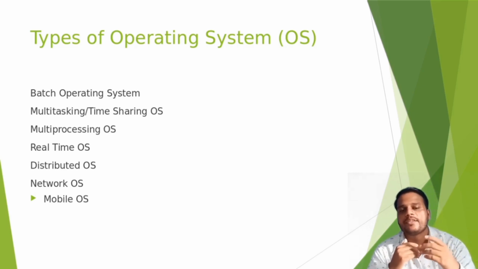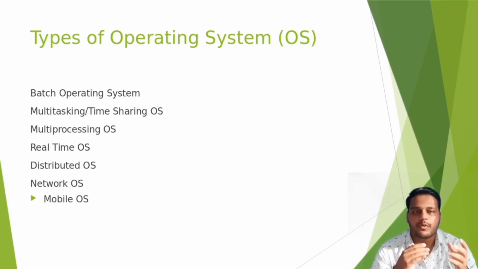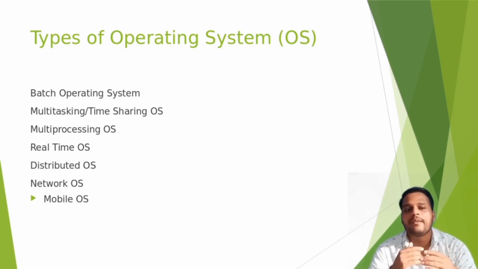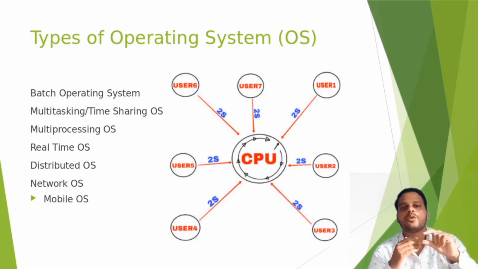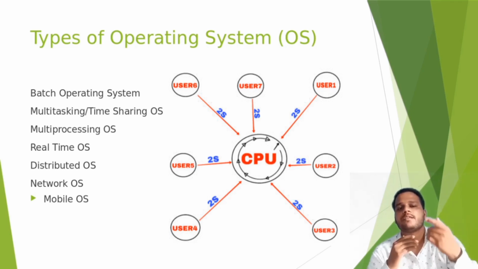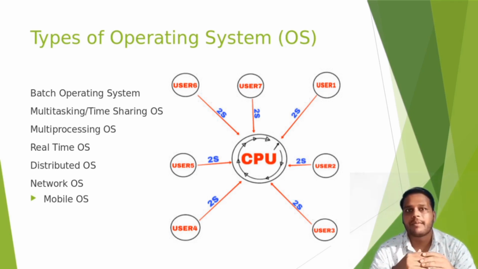The next one is the multitasking time-sharing OS. The term multitasking means you can do lots of work simultaneously. And what is the meaning of time sharing? Your computer divides the time schedule into small blocks of time to provide different tasks for computing. By using this technique, it provides a multitasking feature.